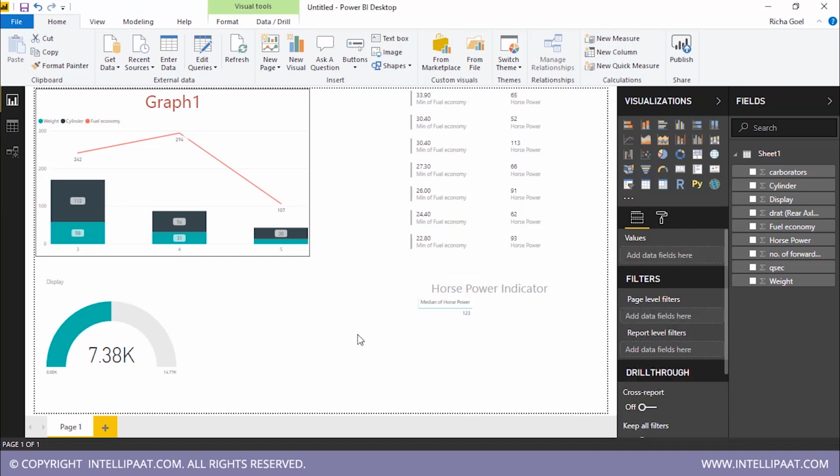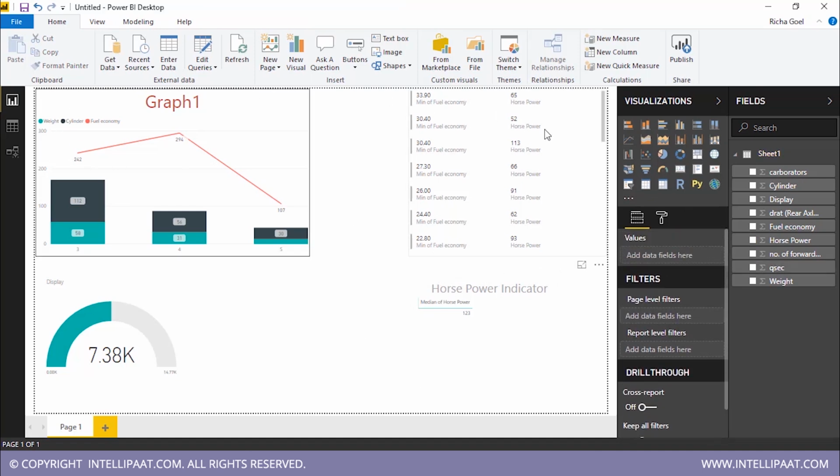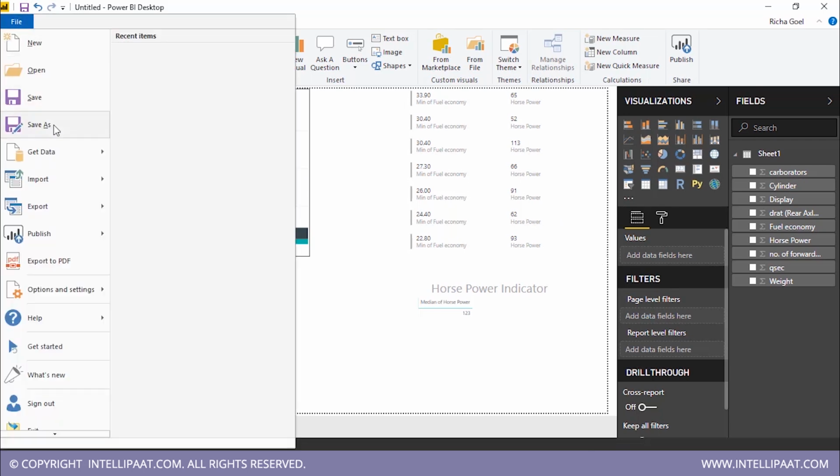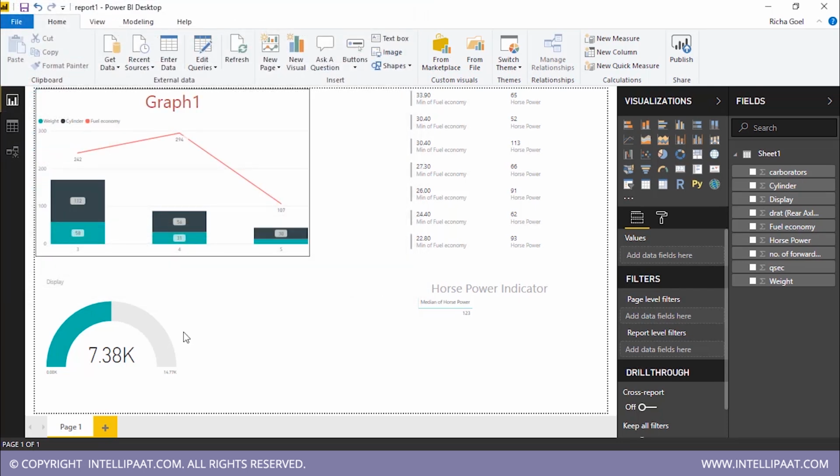We have this indicator. So now what we can do is, suppose I am done with this and this is the report that I wanted to generate. So now I have to publish this. But before that I need to save it first. So I'll save as report 1, and this report 1 will have an extension of PBIX. That means it's a Power BI file, and I will save it on my desktop. So save. So this is saved.